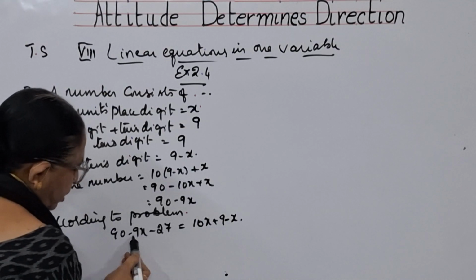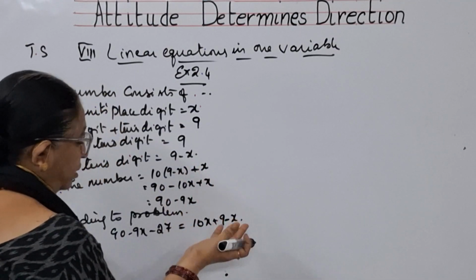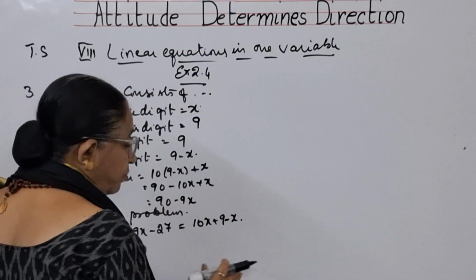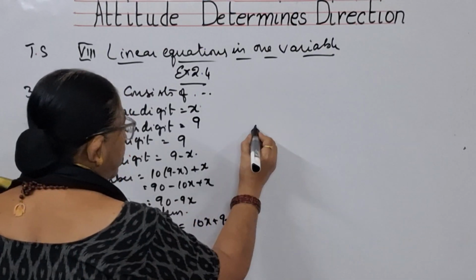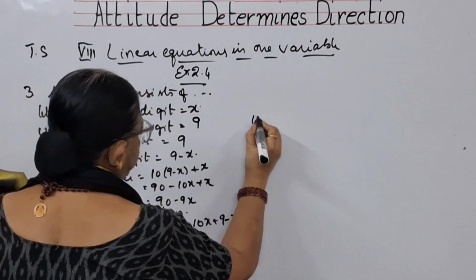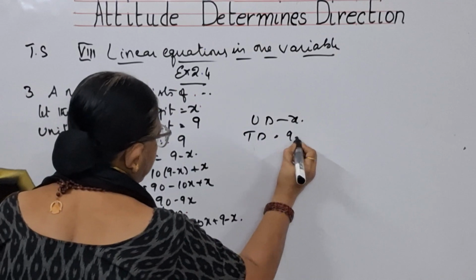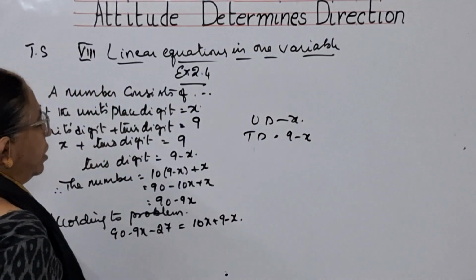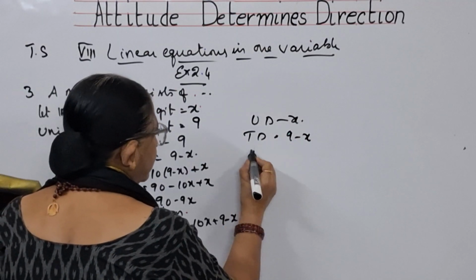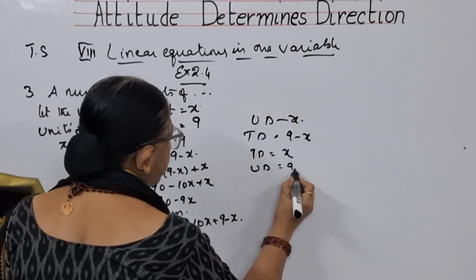On subtracting 27 from the number, the number is reversed. We have taken the units digit as x, the tens digit as 9 minus x. Now, what happens when it reverses? The tens digit becomes x, the units digit becomes 9 minus x.